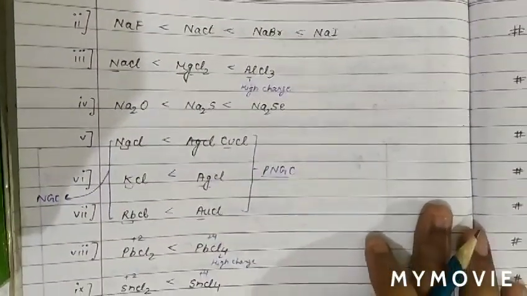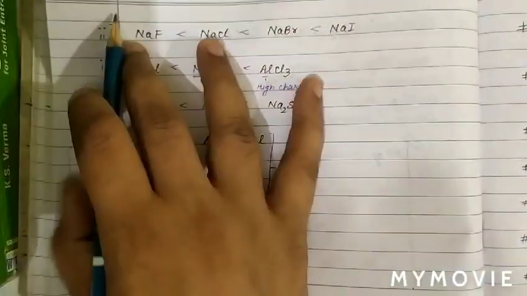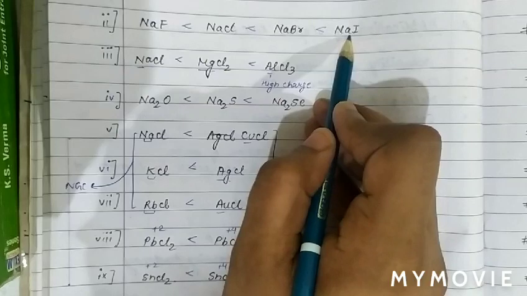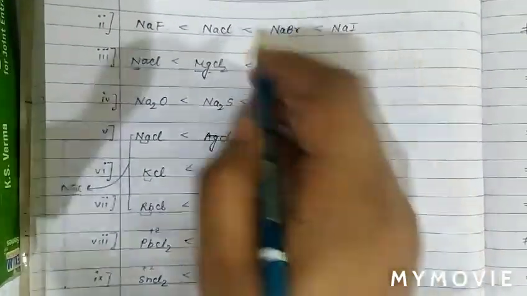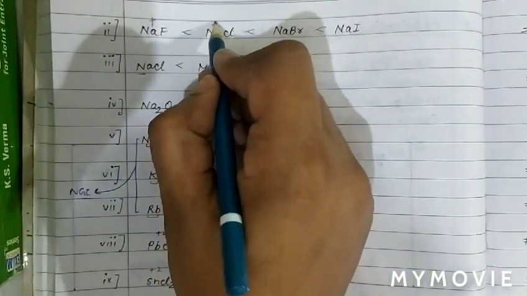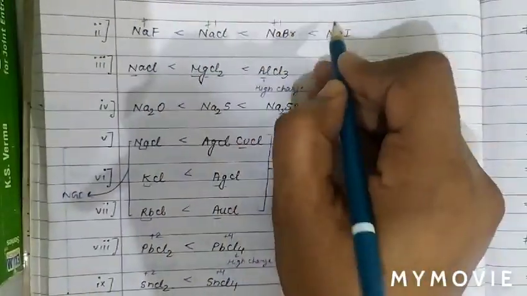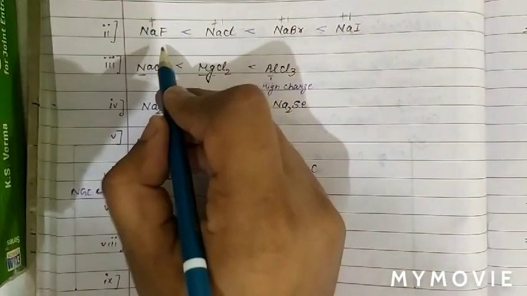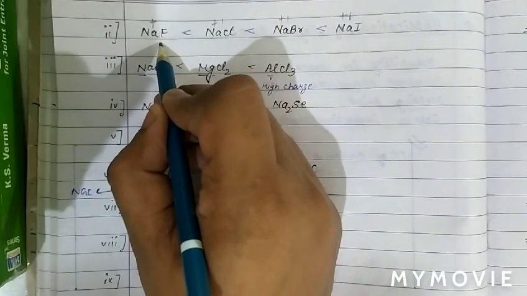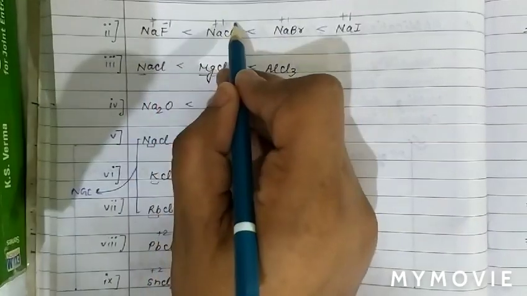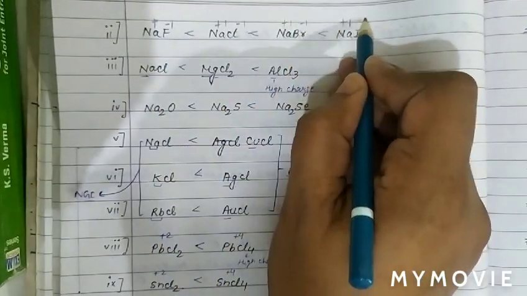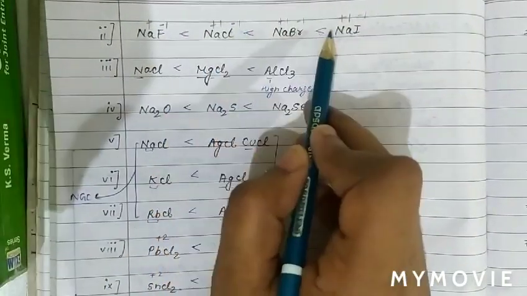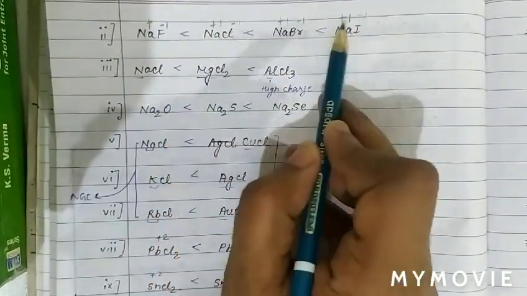Next question, what is given there? The compounds are sodium fluoride, sodium chloride, sodium bromide and sodium iodide. We have to compare the covalent character. As we can see, the sodium positive ion is common in all compounds, while for the anion, the charge is -1, -1, -1 and -1. So the charge on the anion is the same. Then covalent character will be compared on the basis of the size of the anion.